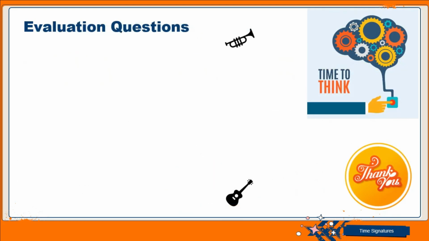So now let's go to the evaluation questions. We are done in our study. The evaluation questions I want you to check are: the first one, it says, what is time signature? You should be able to explain what time signature is. You should know what the upper figure and what the lower figure stands for.